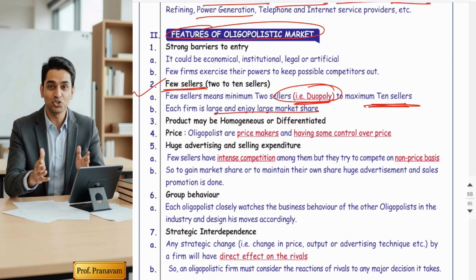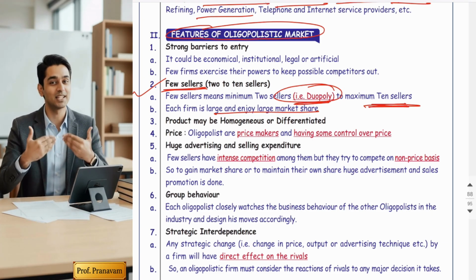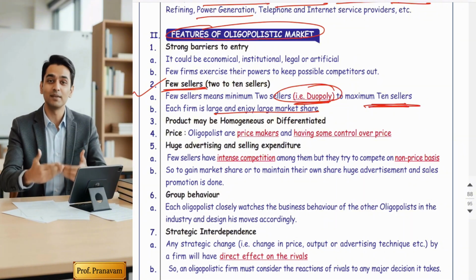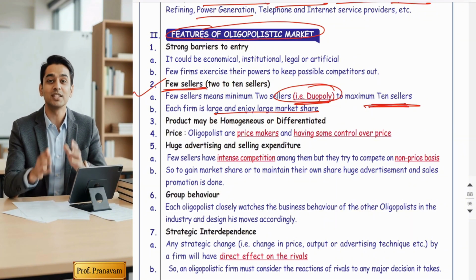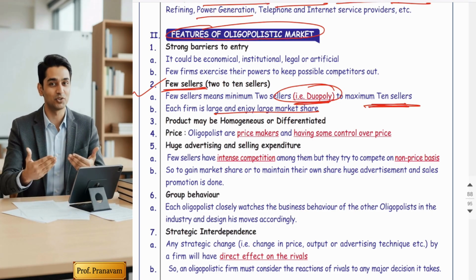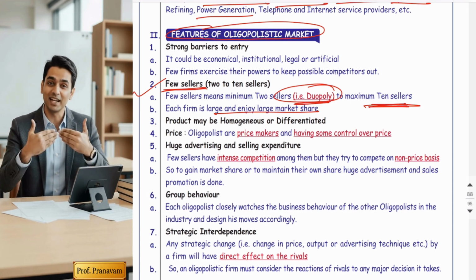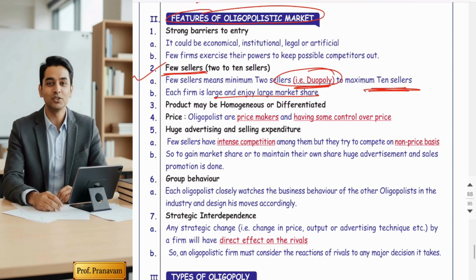With 2 to 10 sellers, it's called oligopoly. And if there are more than 10 sellers, theoretically a large number of sellers, that market is called either perfect competition or monopolistic competition. See the comparison, guys. Hope you understood. Yes, sir.